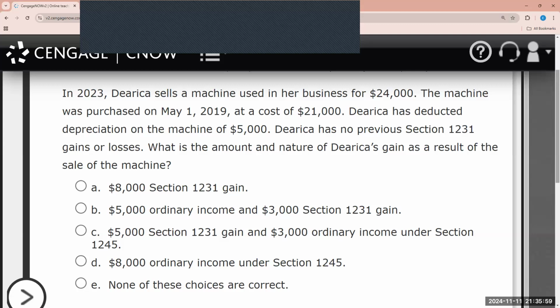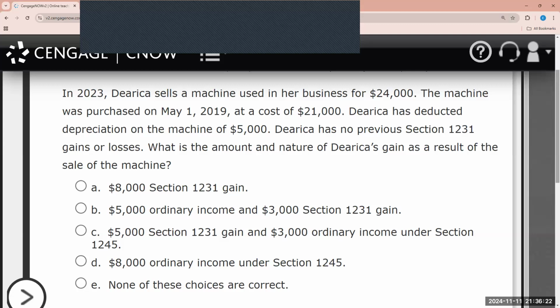Derica has no previous Section 1231 gains or losses. What is the amount and nature of Derica's gain as a result of the sale of the machine? Congress enacted these depreciation recapture provisions basically to deter taxpayers from converting ordinary income into capital gains. How would they do that?